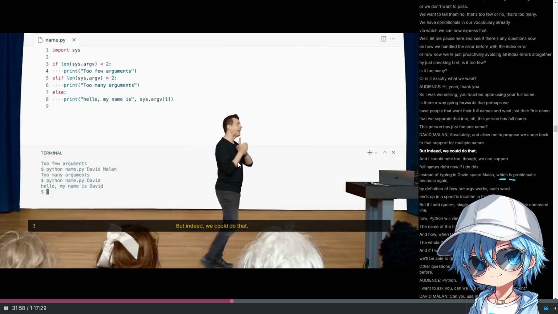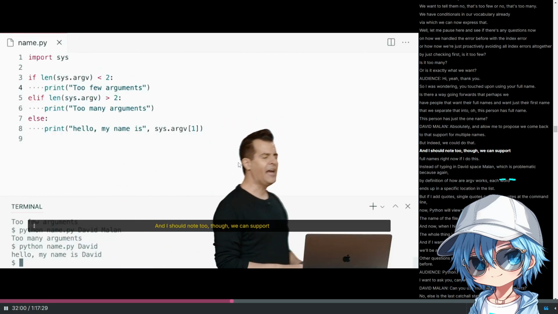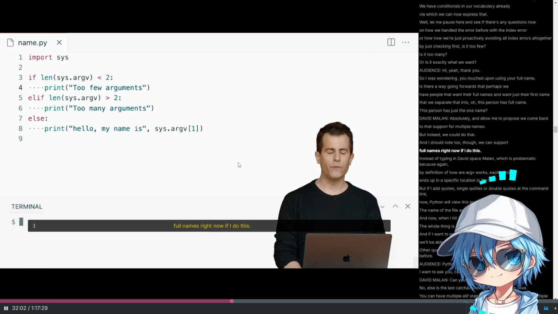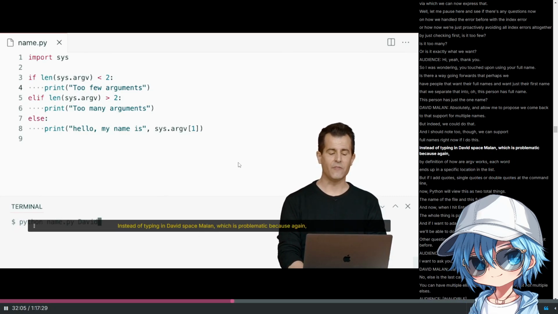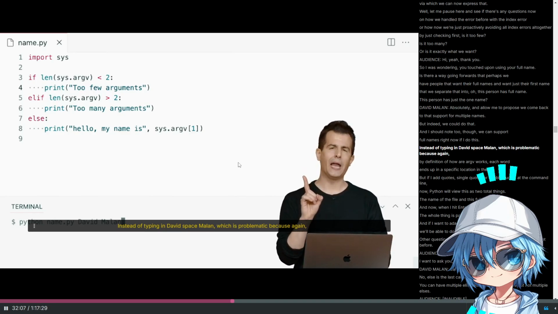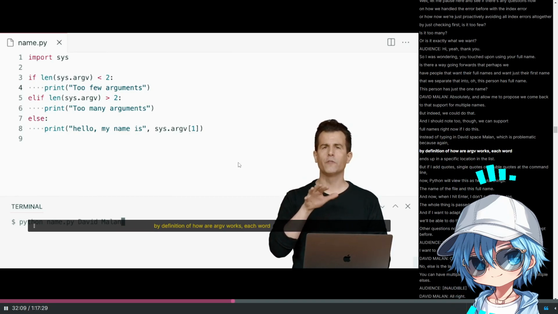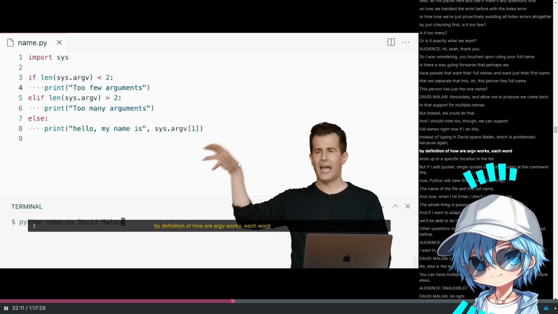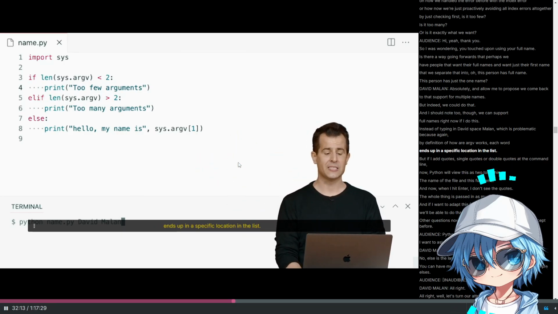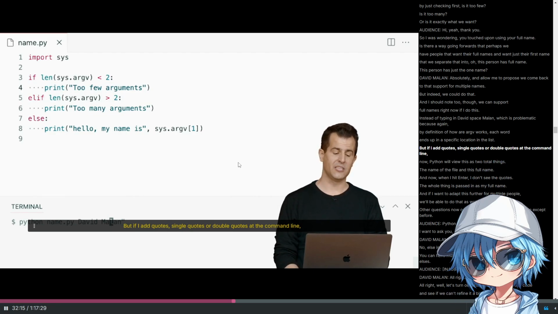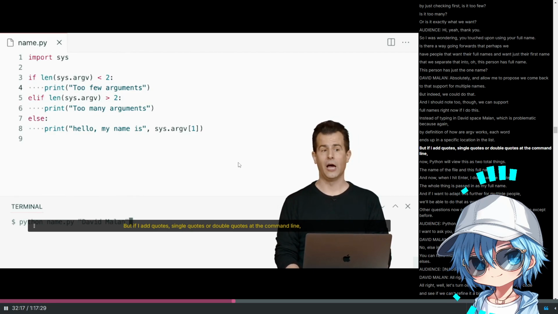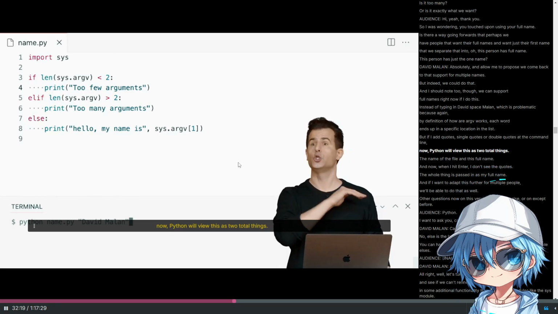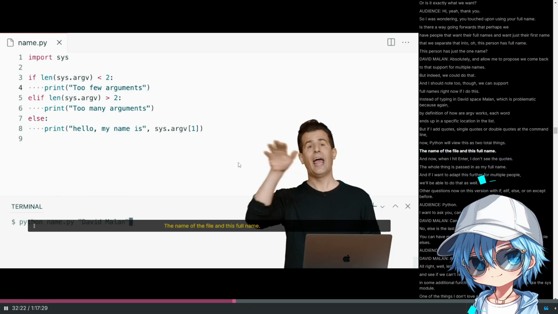But indeed, we could do that. And I should note too, we can support full names right now if I do this. Instead of typing in David space Malan, which is problematic because, by definition of how argv works, each word ends up in a specific location in the list, if I add quotes, single or double quotes, at the command line, now Python will view this as two total things, the name of the file and this full name.